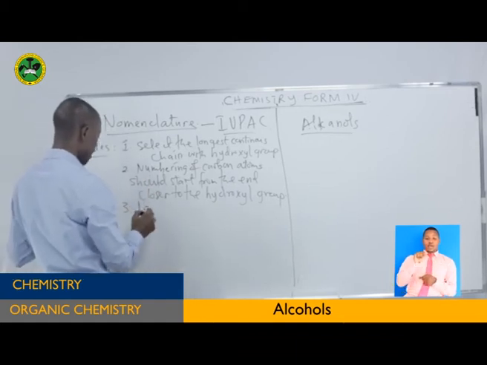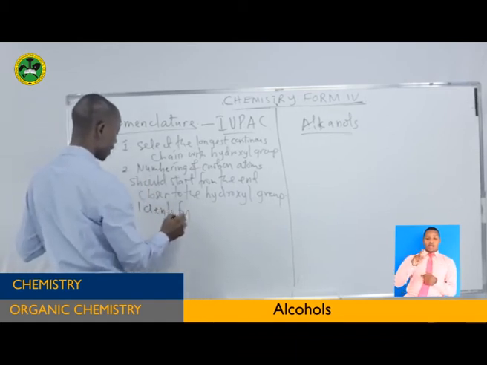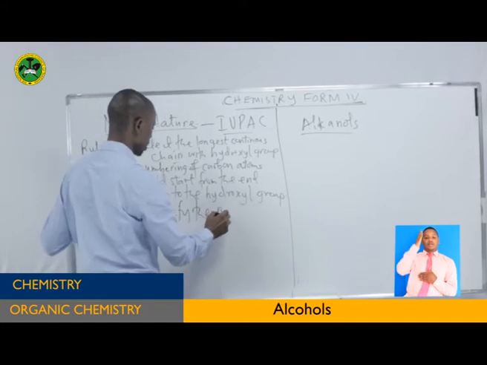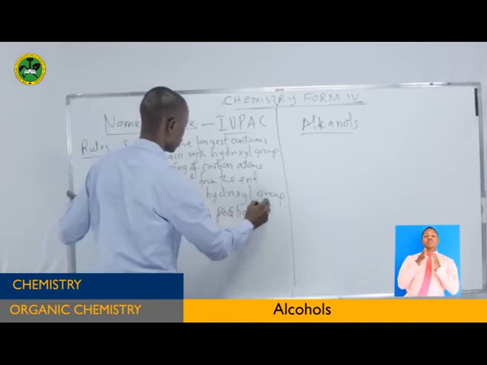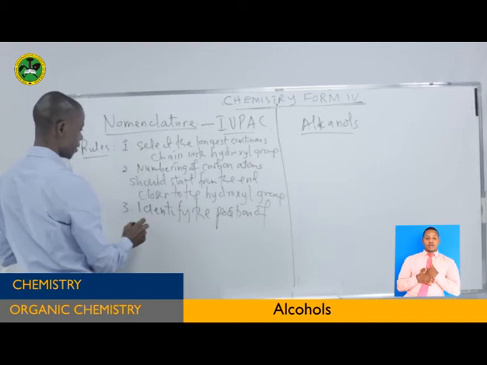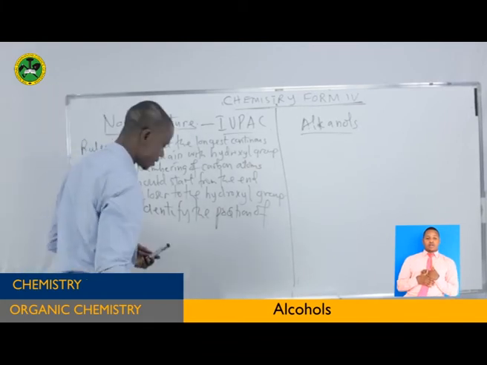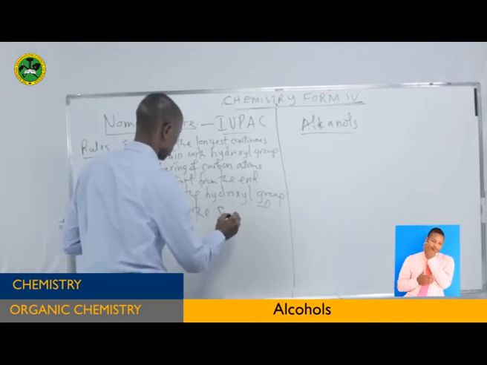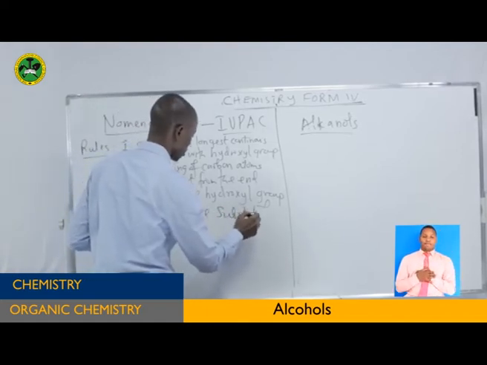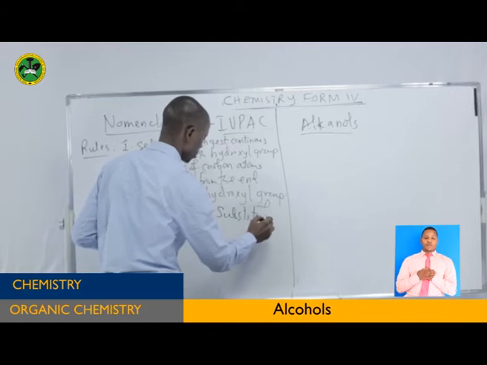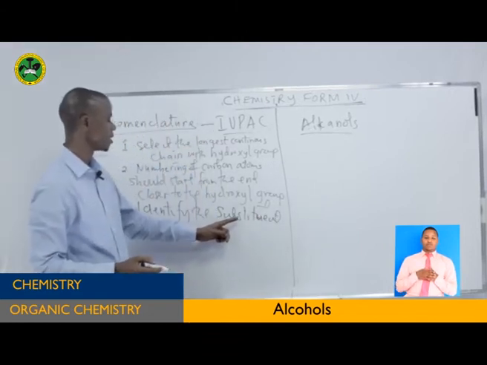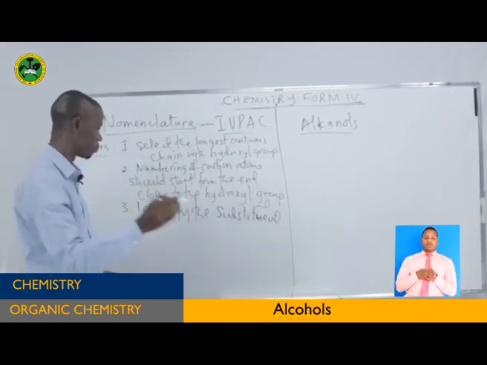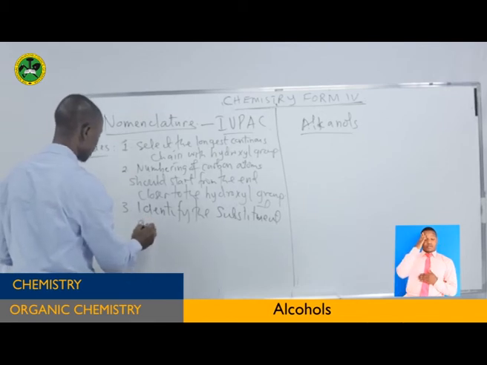Now the third one, identify the substituent group and their position.